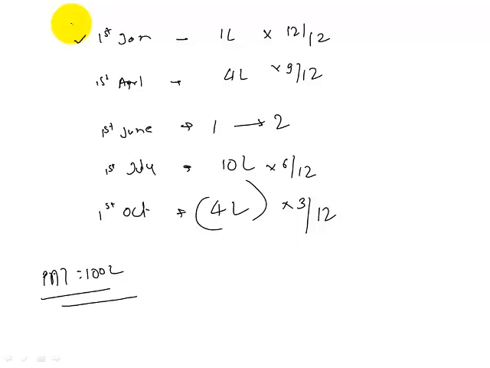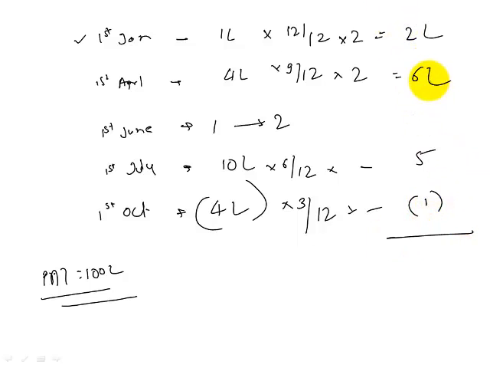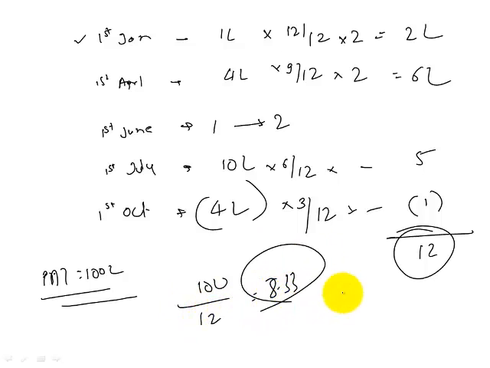But the stocks which I am issuing on 1st of April, I cannot assume that they were split on 1st of Jan. And therefore the next part of the sentence, or at the earliest possible time. So again, straightforward: into 2, into 2, into nothing, because it is happening after the stock split. So how much would this be? 2 lakhs. This? 6. This? 5. And this? Minus 1. Then 8, 13, minus 1, 12. 100 divided by 12 gives us 8.33 basic EPS.